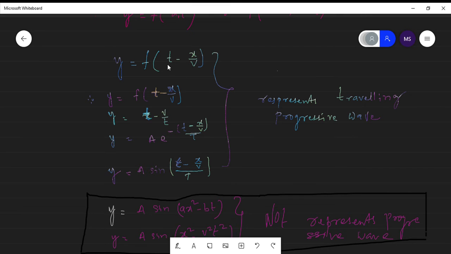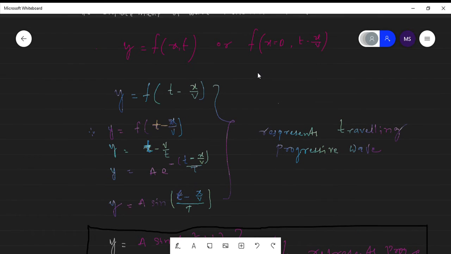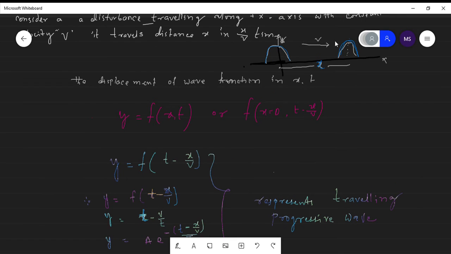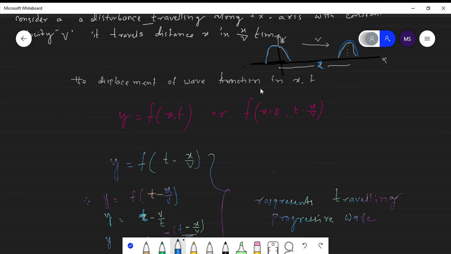Here at t is equal to 0, the function is existing at the origin. After t interval of time, at t is equal to t instant of time, this wave is displaced x distance with a velocity v.